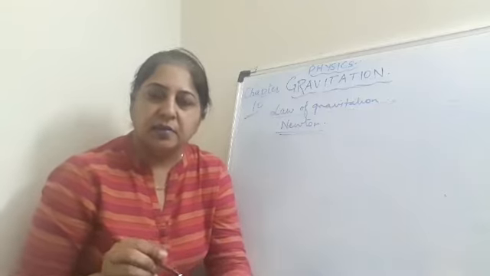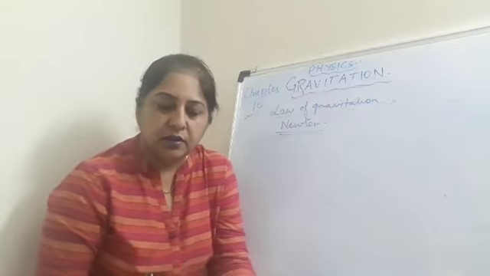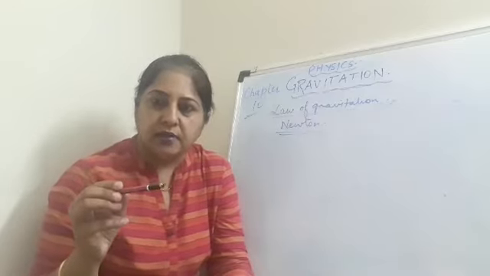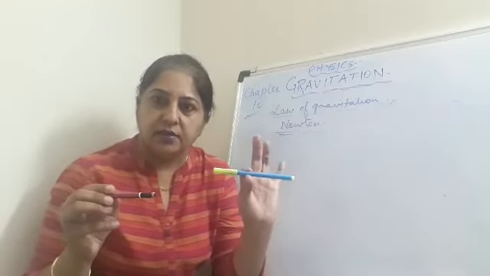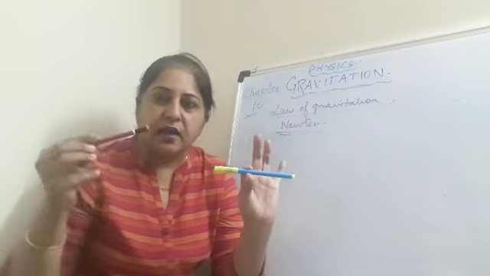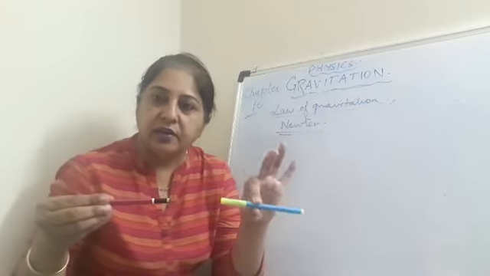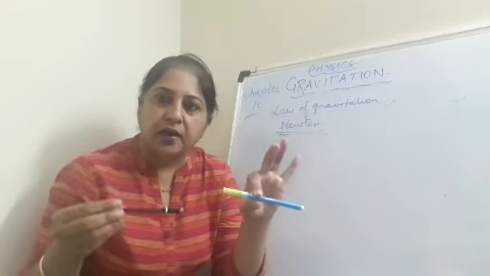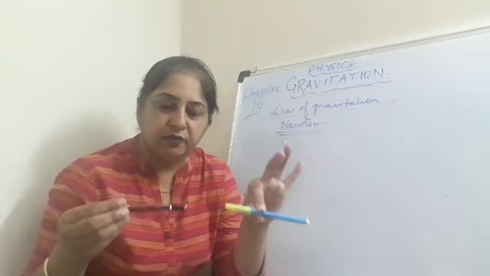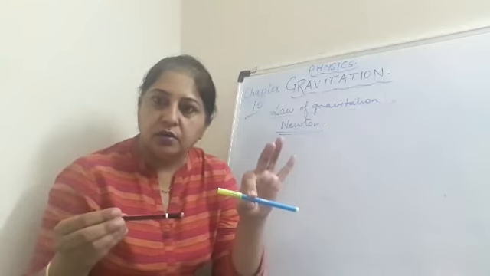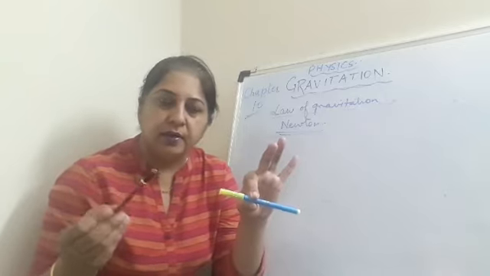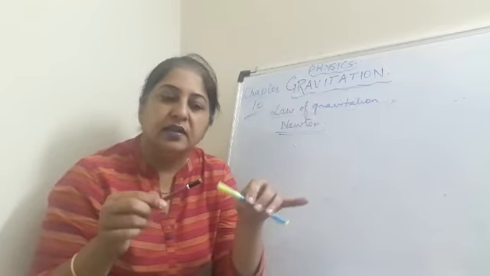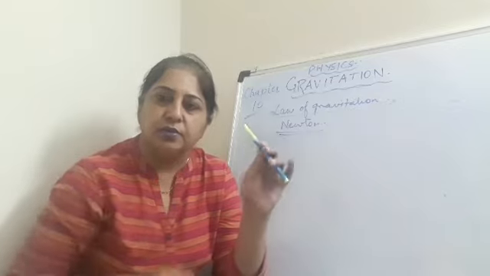Today you will learn the statement: every object attracts every other object in this universe by a force which depends on two factors, the masses of the two objects and the distance between them.